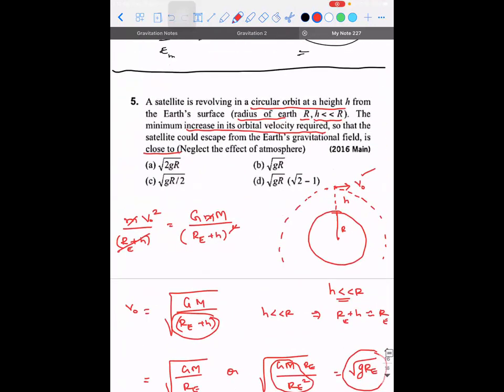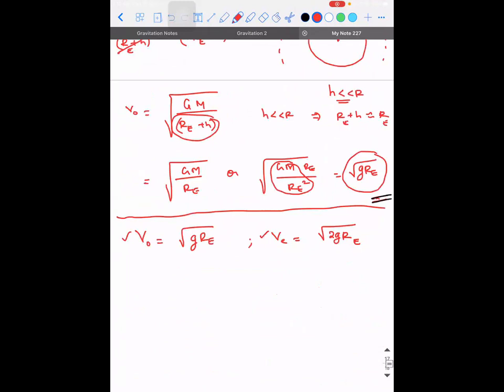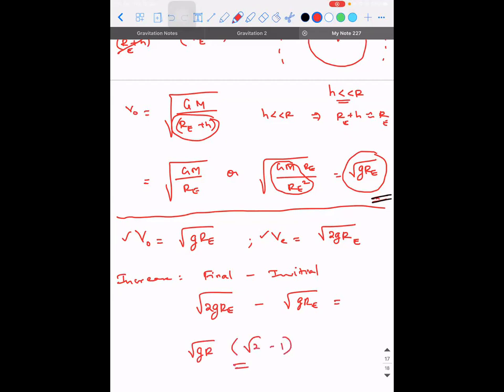So how much is the increase? Increase is nothing but final minus initial. Finally, they are expecting the object to attain escape velocity. Initially, it is having orbital velocity. This will be root of gR into root 2 minus 1. So this is the answer.